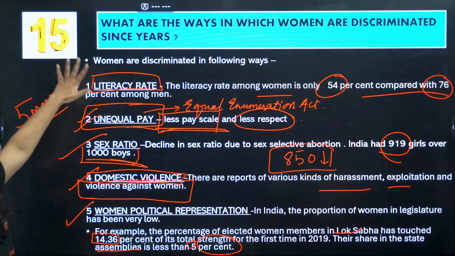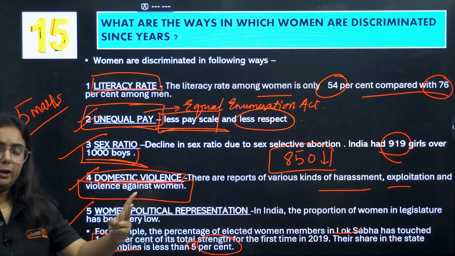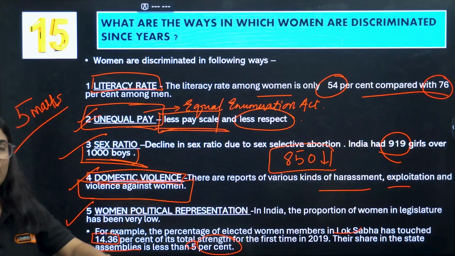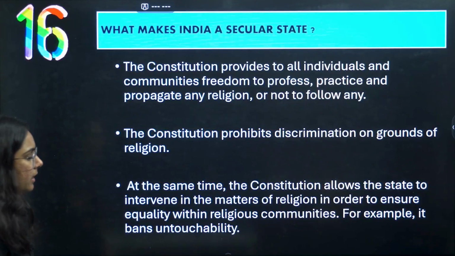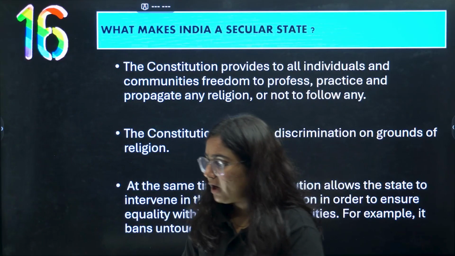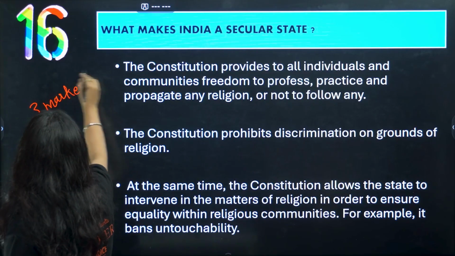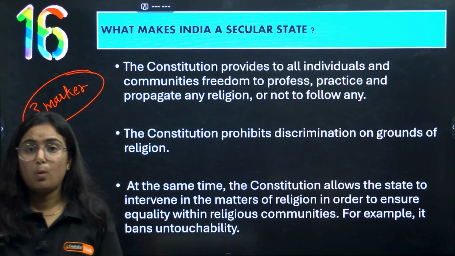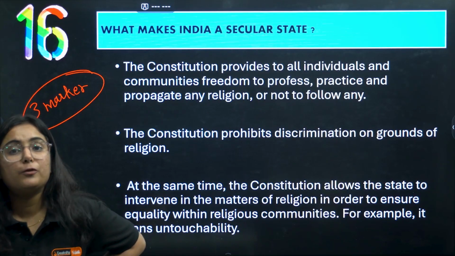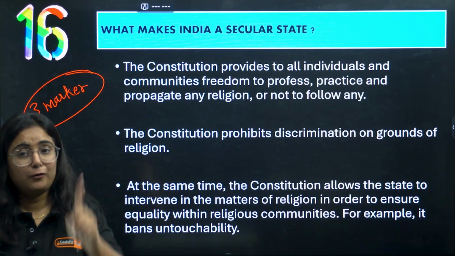Okay, so this is how women have been discriminated since years, converted into subheadings like literacy rate, unequal pay, sex ratio, domestic violence and women political rights. Get my point? Okay, very important 3-marker question. What make India a secular country? Now, what is being secular? Secular is that we do not have any official religion. Okay, India do not have any official religion.